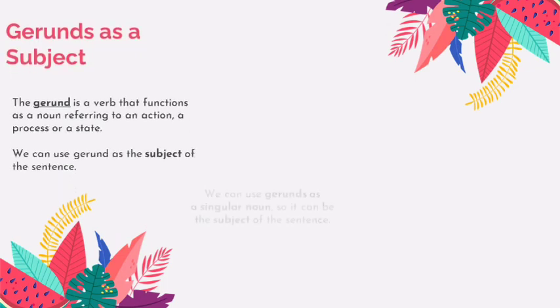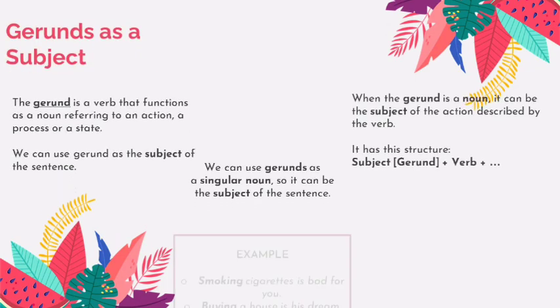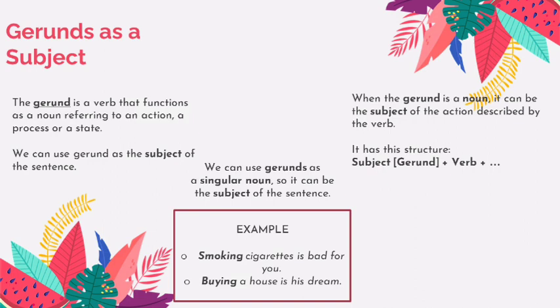Gerund as a subject. The gerund is a verb that functions as a noun referring to an action, a process, or a state. We can use gerund as a subject of the sentence. We can use gerund as a singular noun, so it can be the subject of the sentence. When the gerund is a noun, it can be the subject of the action described by the verb. It has this structure: subject or gerund plus verb. For example, smoking a cigarette is bad for you. Buying a house is his dream.